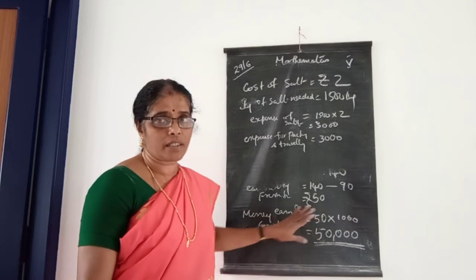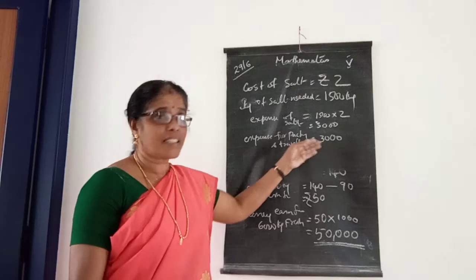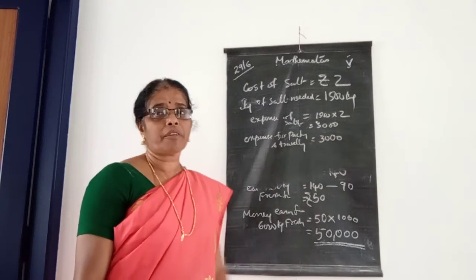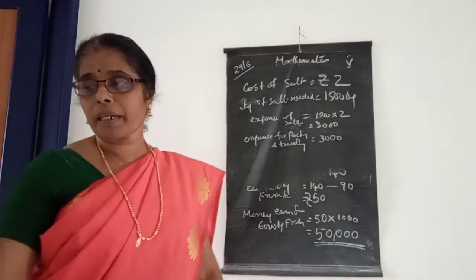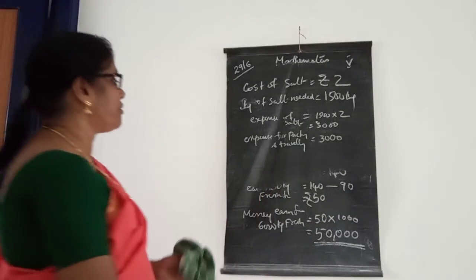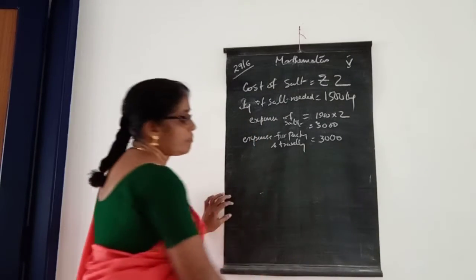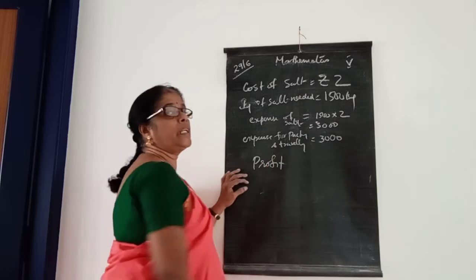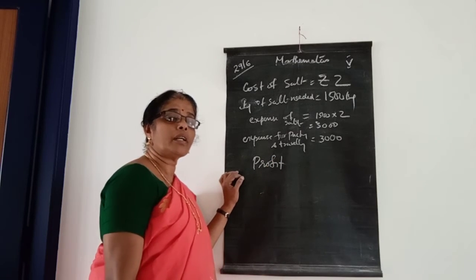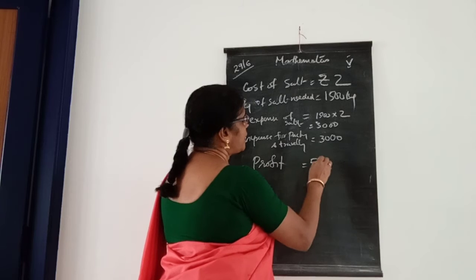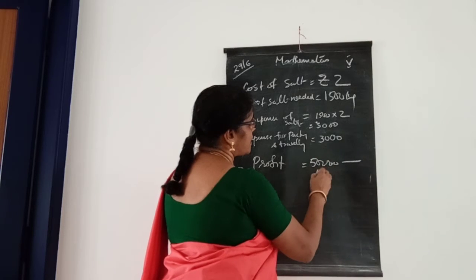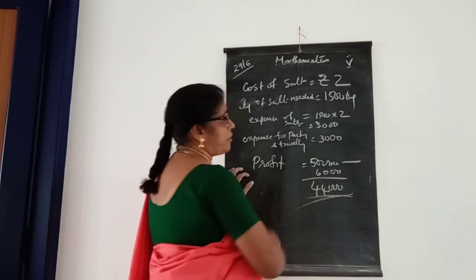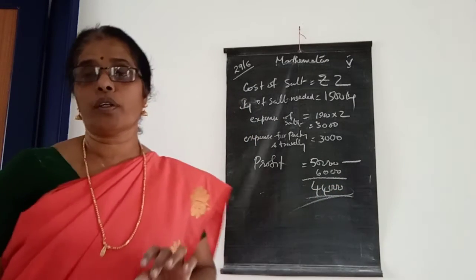This 50,000 is already received, isn't it? But they paid this amount from their pocket. This 6,000 they already paid from their pocket, so they have to subtract this. So the profit, or money earned from the 6,000 kilograms of fresh fish, is equal to 50,000 minus 6,000. How many rupees, children? 44,000. So they will get 44,000 from 6,000 kilograms of fresh fish.